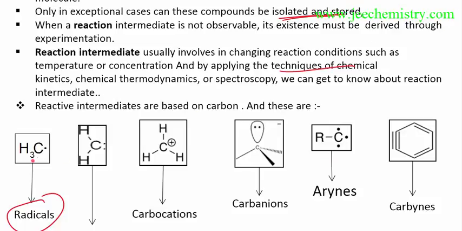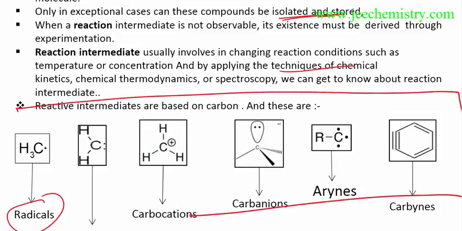Free radicals I have already introduced a little, but I will explain more about them, including the stability and stability characteristics of free radicals. For carbocations and carbanions, I will explain their stability and how they form. These intermediates are very important, and we should learn them.